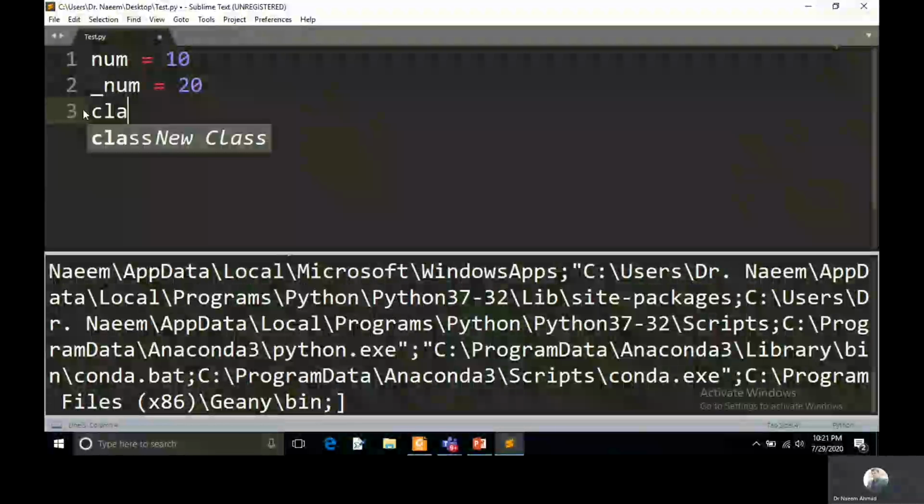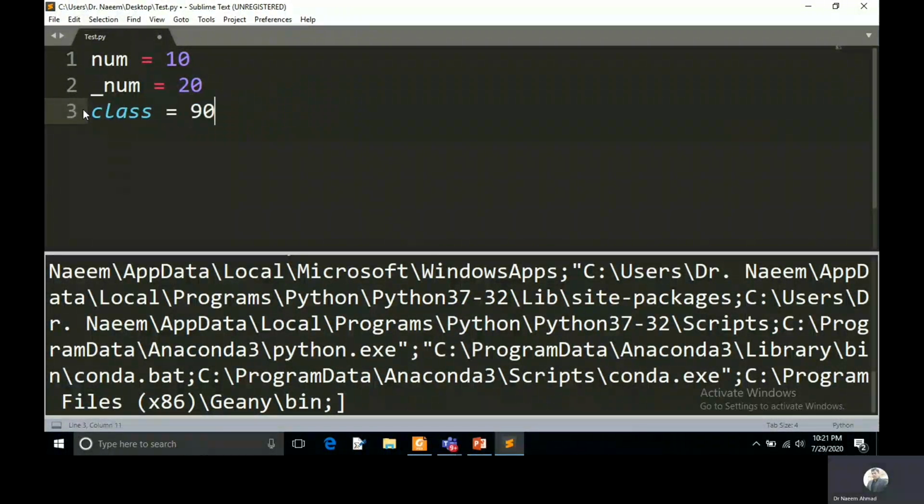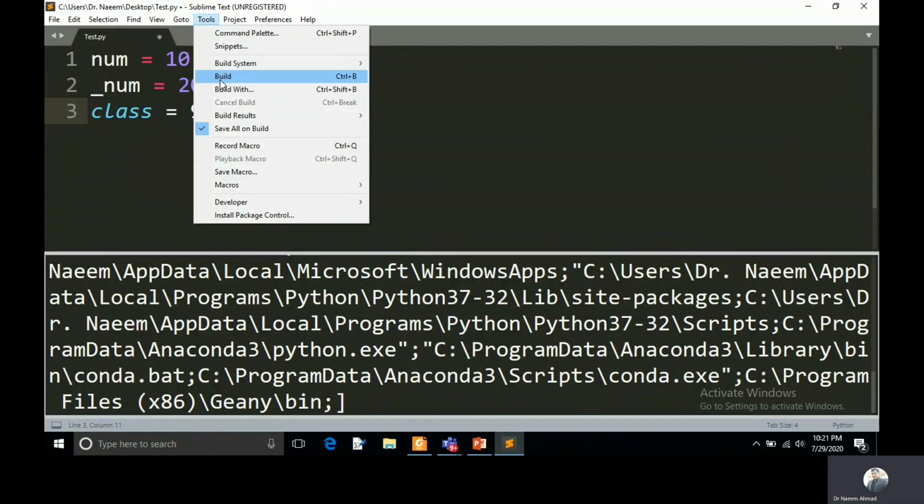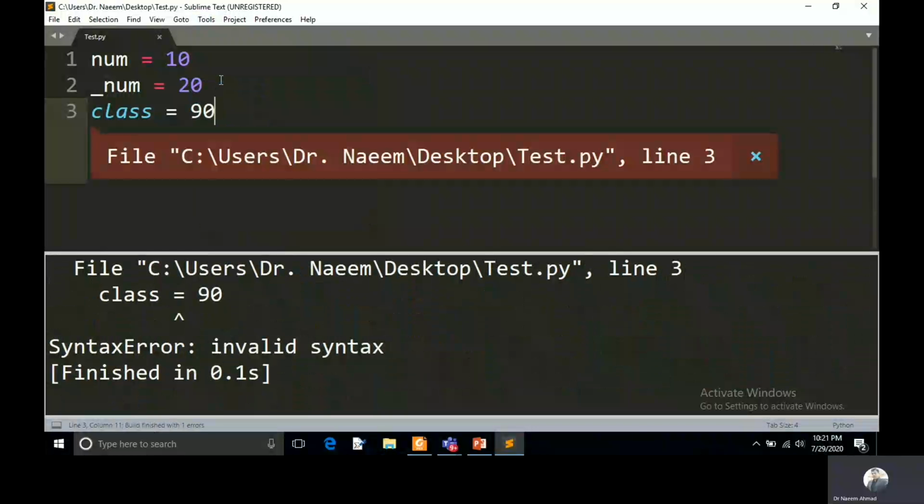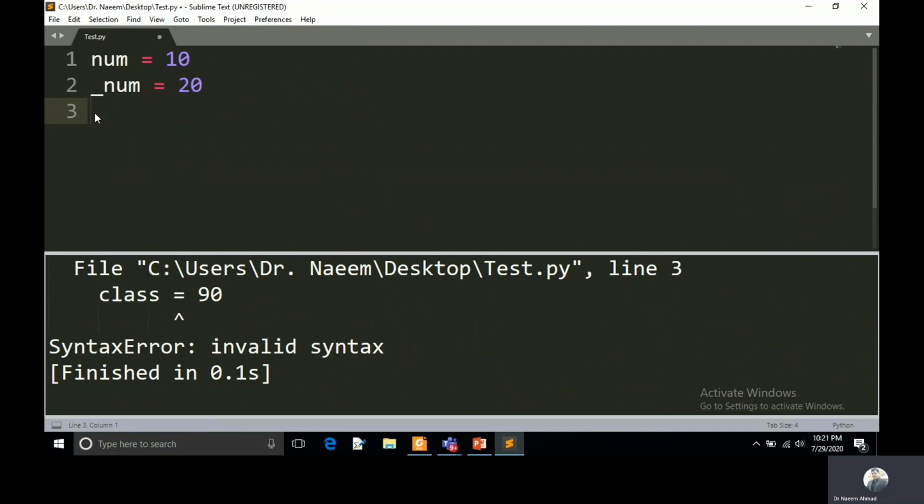So if you use a class keyword, this is a reserved keyword, and if you assign any value and try to execute, it will not execute, it will show the error. Later we will discuss what a reserved keyword is. So it is showing the error. We cannot use a reserved keyword for the identifier. Let's continue our discussion to declare the variable.